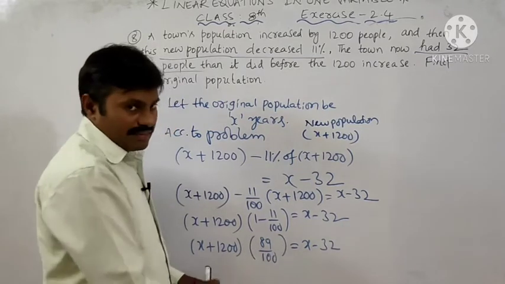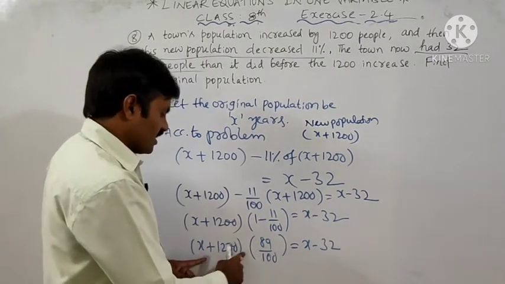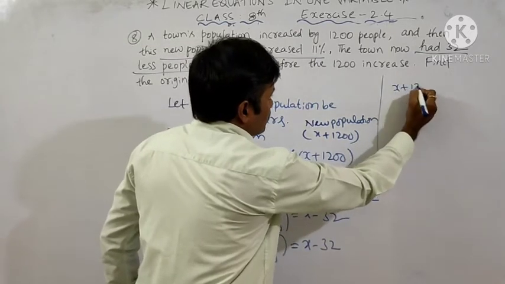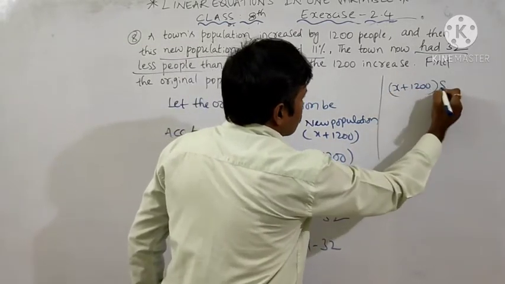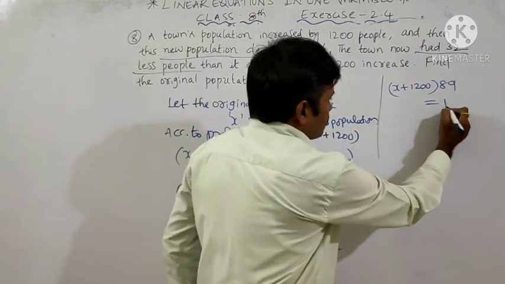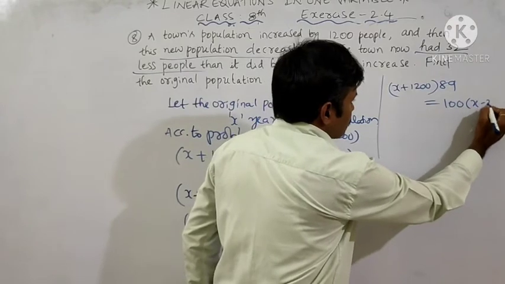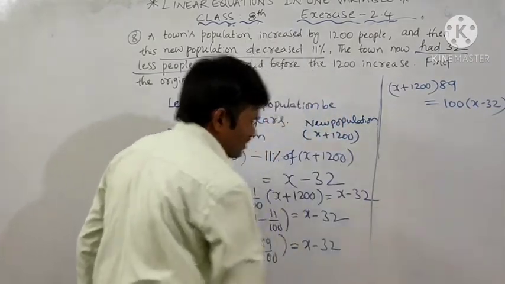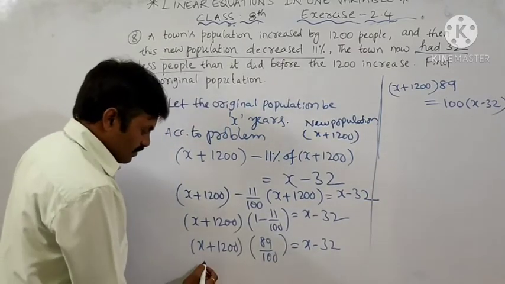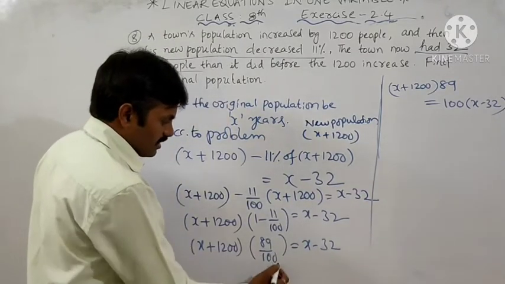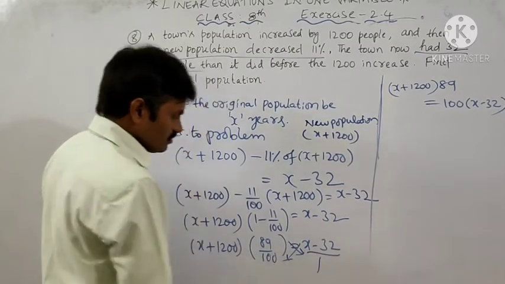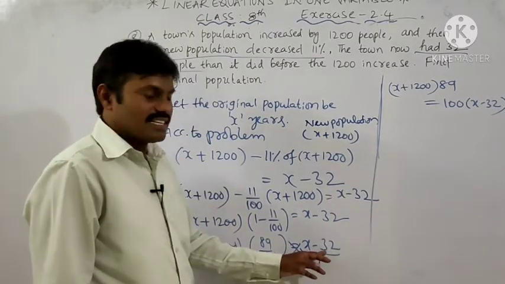Better cross multiply. Okay, x plus 1200 into 89 is equal to 100 into x minus 32. Clear? So in the numerator, x plus 1200 into 89 by 100 means 100 is shifted to that side. So by cross multiplication, we get like this, 100 into x minus 32.